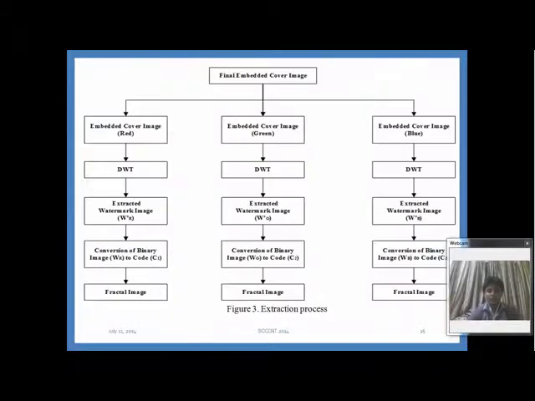For the extraction process, first take the final embedded cover image and then separate it into its equivalent RGB component, and then apply DWT, then extract the watermark image, and then convert that binary image to its respective code. And after running the code, it will generate the fractal image, which is our original watermark with bit depth 24.